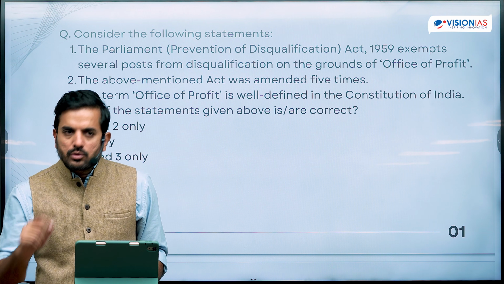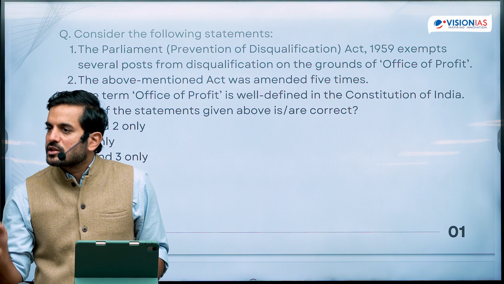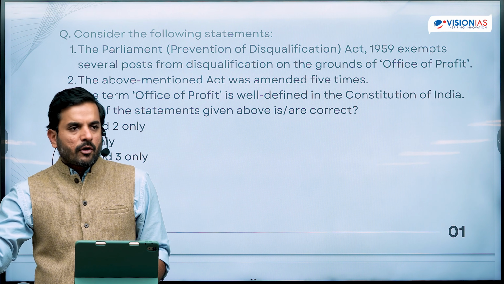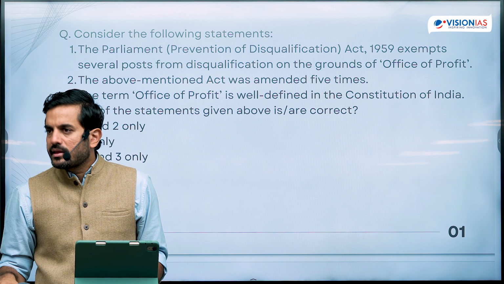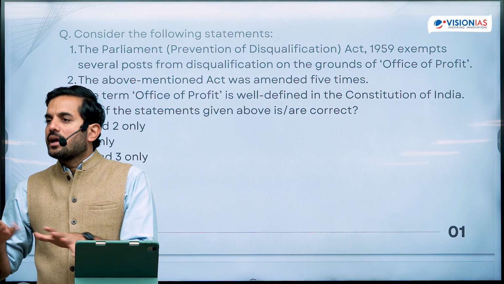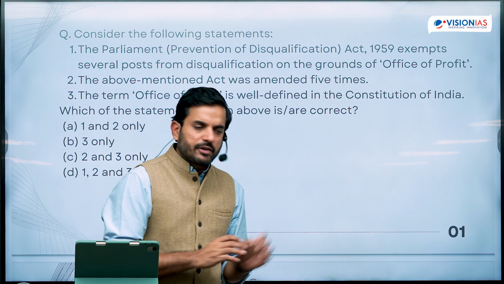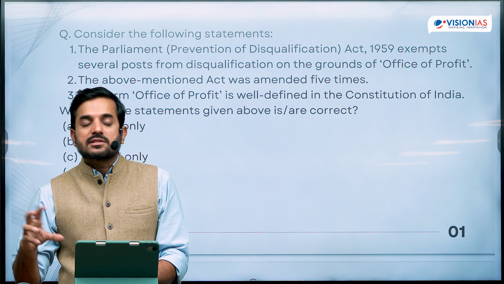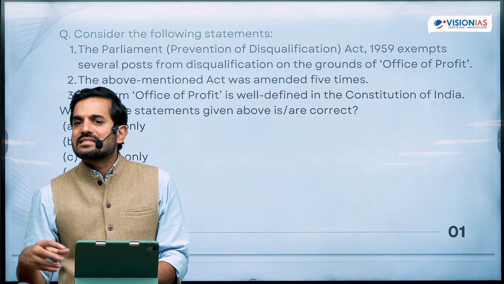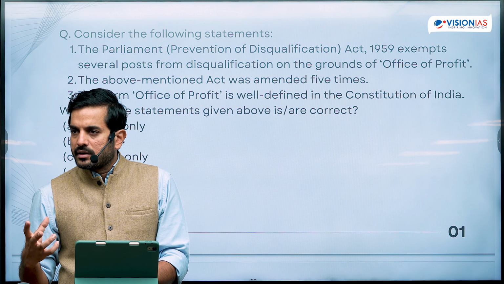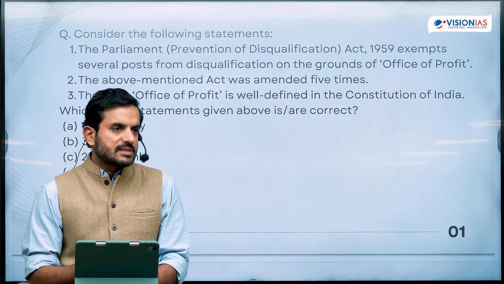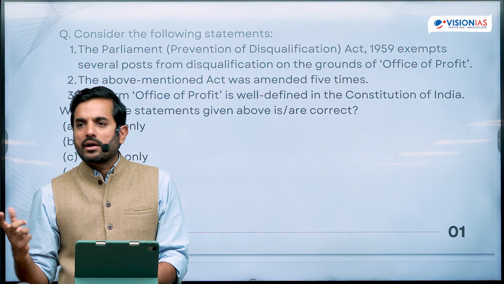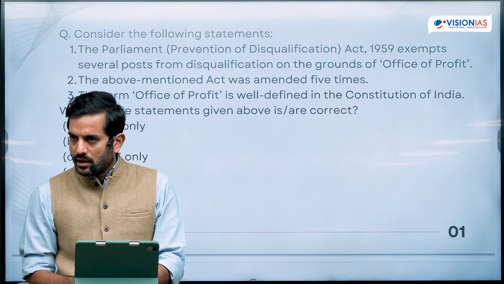In that, the first ground that is mentioned is that if a person holds an office of profit. Now, the concept of office of profit actually came from Britain, where the idea was that how we can keep the legislature and the executive separate from each other as much as possible. And if the executive starts awarding positions to legislators in the government, then the overall independence of the legislature would be compromised, and its function to hold the executive accountable for its actions would also be compromised. There would be a conflict of interest.